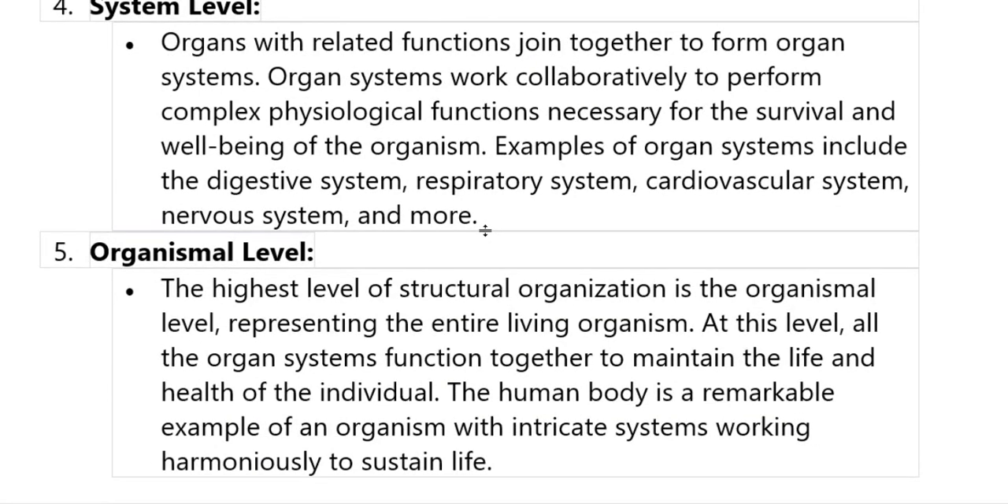System level: organs make systems. Organs with related functions join together to form an organ system. Organ systems work collaboratively to perform complex physiological functions necessary for the survival and well-being of the organism. Examples of organ systems include the digestive system, respiratory system, cardiovascular system, and nervous system.